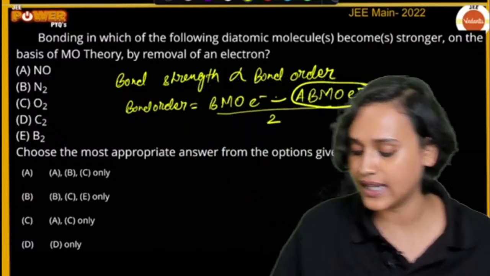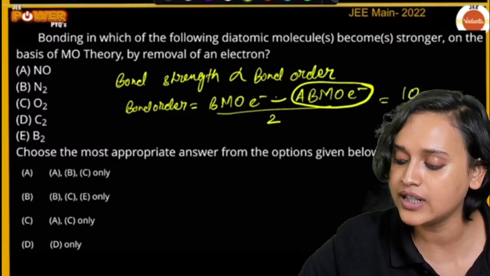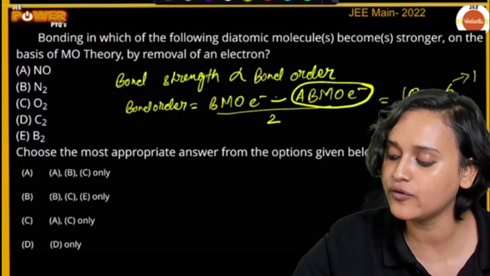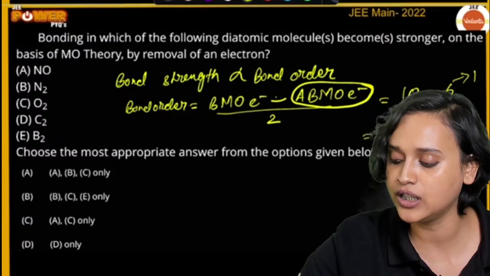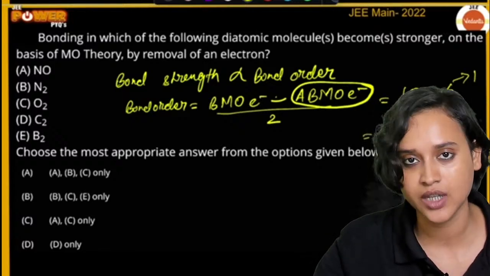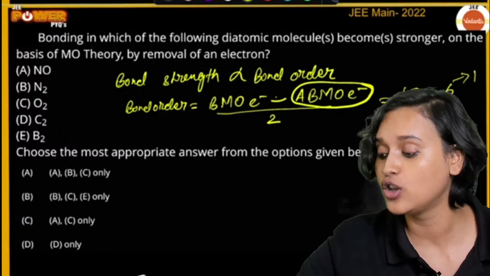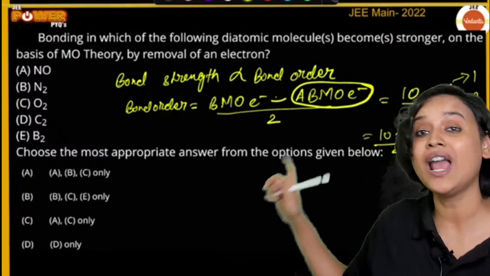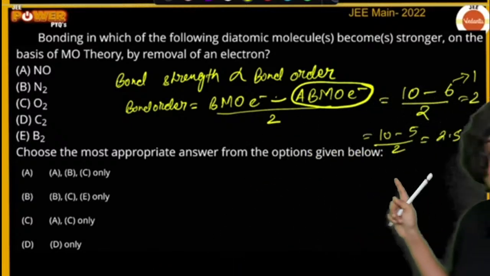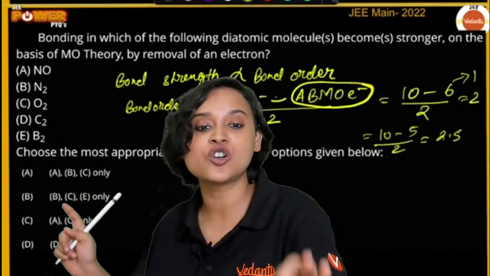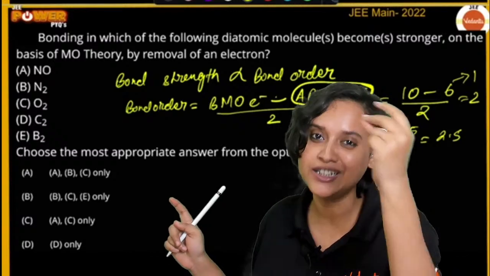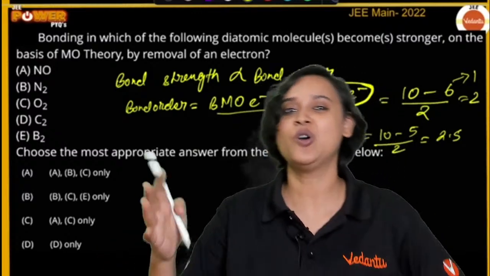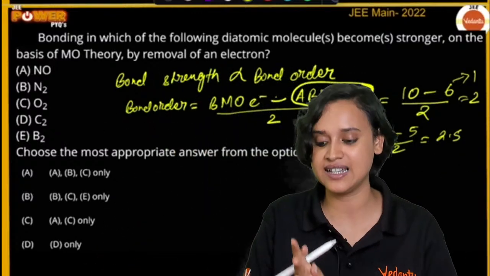For example, let's say I have 10 minus 6 divided by 2. Now I have taken away one electron from here, so I will have 10 minus 5 divided by 2. So 10 minus 5 divided by 2 becomes 2.5, but 10 minus 6 divided by 2 becomes 2. So as you remove electrons from the anti-bonding molecular orbital, the bond order increases. If bond order increases, bond strength increases, isn't it?